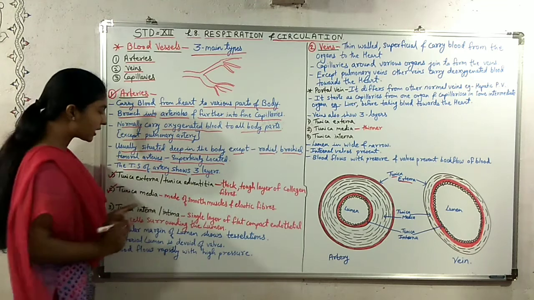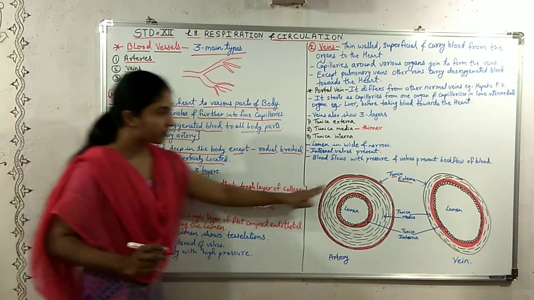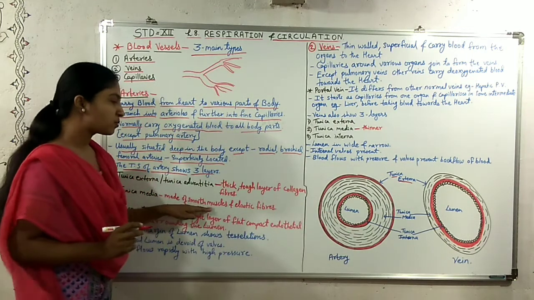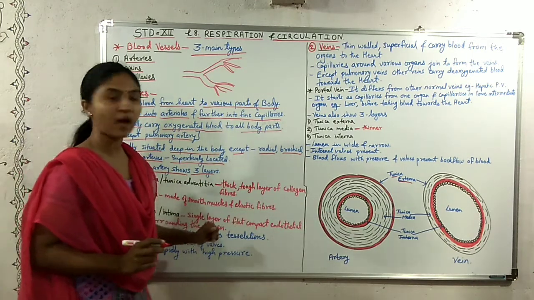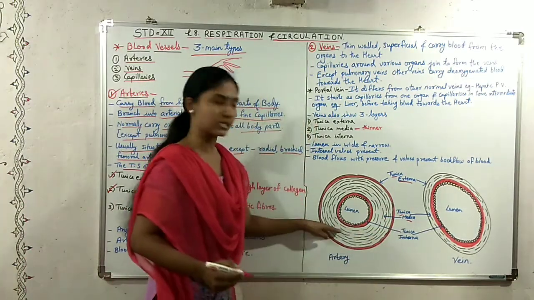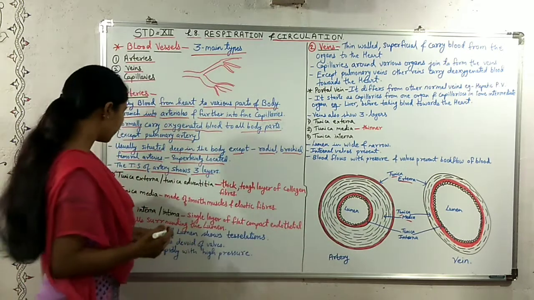The second layer is the tunica media. This layer which you see here is the tunica media. It is made up of smooth muscles and elastic fibers.